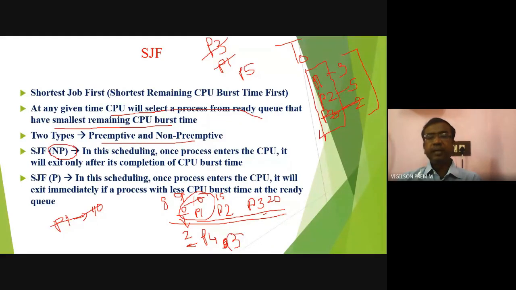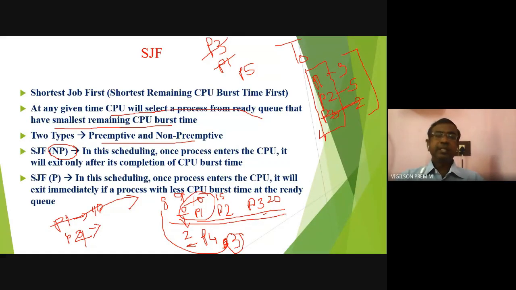That is P4. P4 has a burst time of 3. Now 3 is compared with 8, and 3 is the smallest. So P1 will be replaced by P4, and P4 enters the CPU. P1 will go to the waiting state or ready queue. This is called a preemption. Before the completion of P1, it gets suspended and the new process comes in.